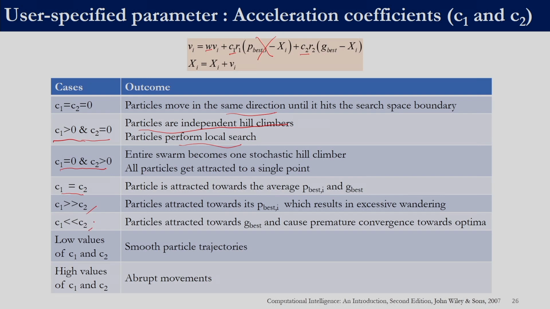In the case of C1 being significantly lower than C2, the particle will get attracted towards g best, and this usually causes premature convergence towards optima. For low values of C1 and C2, there will be minor perturbations, so the particle trajectories are smooth. For high values of C1 and C2, we will have abrupt movements. This slide is primarily based on the book Computational Intelligence: An Introduction, from John Wiley and Sons. For further details, you can look into this book.